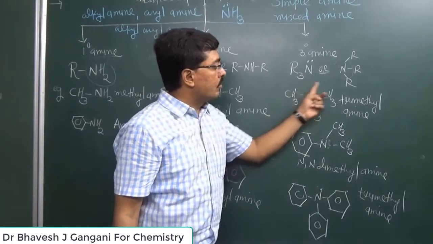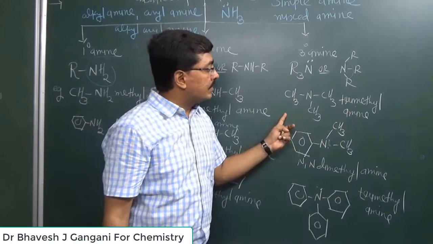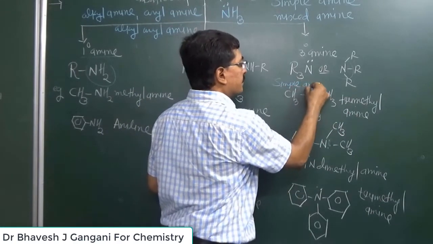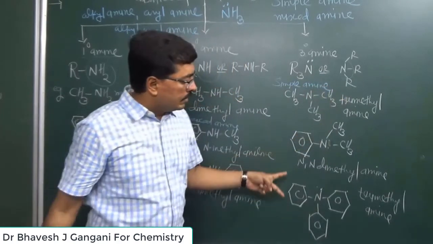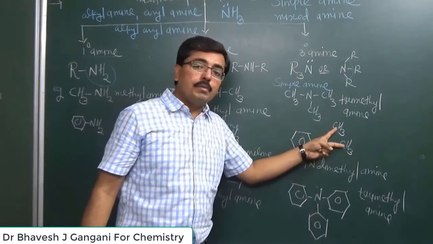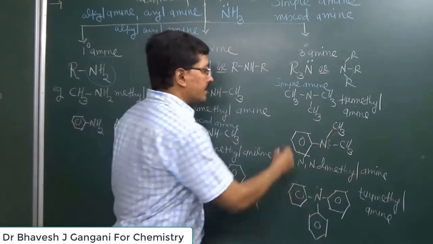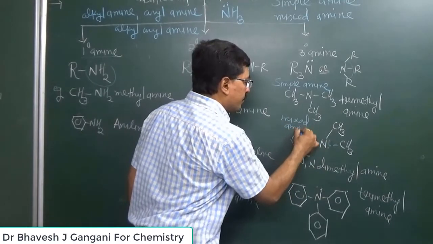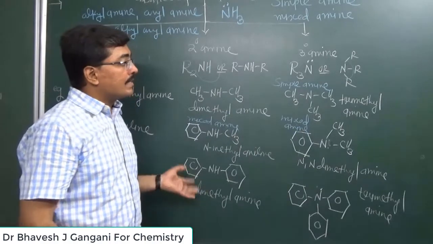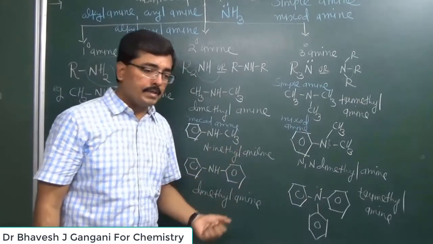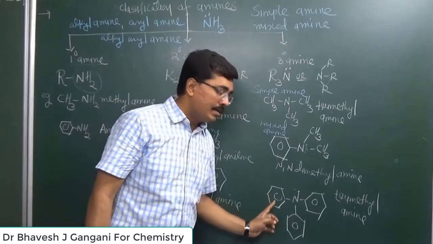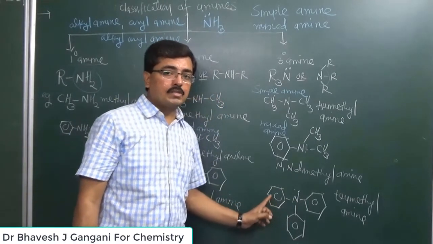Similarly here, all three groups attached to the nitrogen are the same, so this amine is considered a simple amine. While here you can observe that this nitrogen has one phenyl ring and two methyl groups, so this amine is considered a mixed amine. So if the groups are different, then it is a mixed amine. If all groups are the same, then simple amine. Otherwise it is a mixed amine. Here all three groups attached to nitrogen are the same, so triphenyl amine is a simple amine structure.